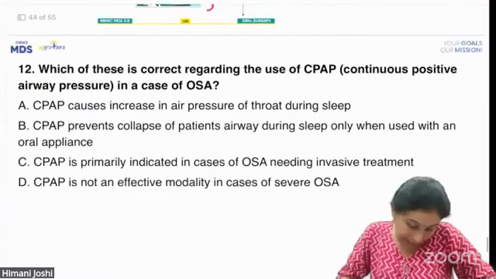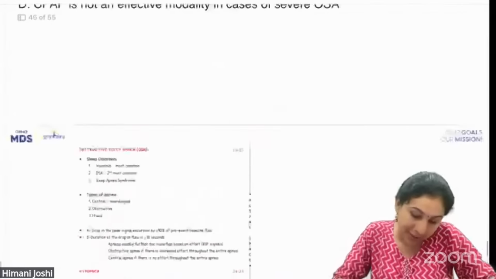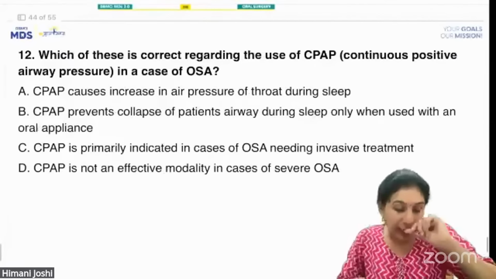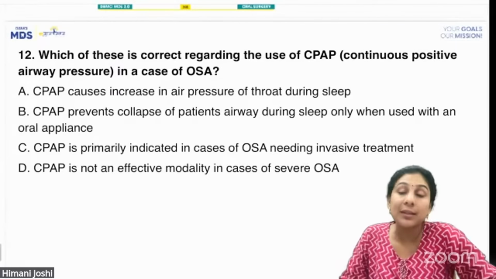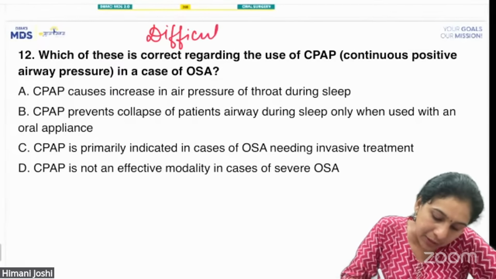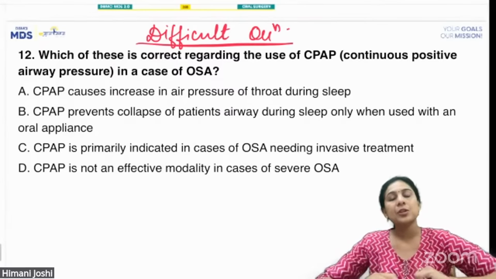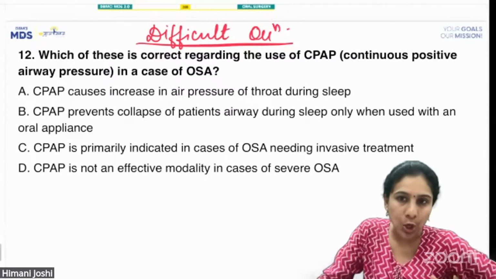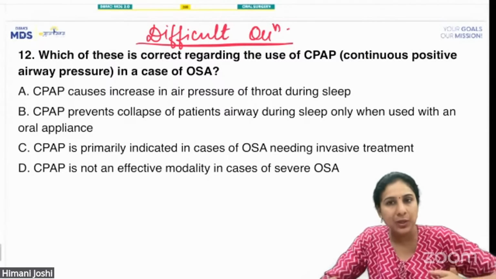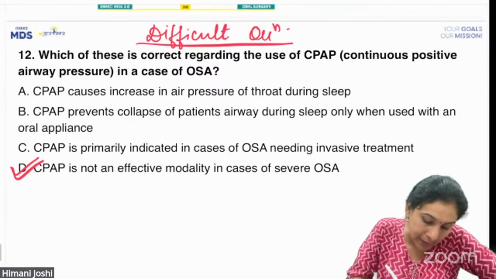Okay. I think this is the last question. Second last question. Which of these is correct regarding the use of CPAP in the case of OSA? This is a difficult question. This is definitely a difficult question because in this much depth, usually it is not being taught anywhere. So this is one of the difficult questions in oral surgery. Let me tell you the correct answer. The correct answer is D.